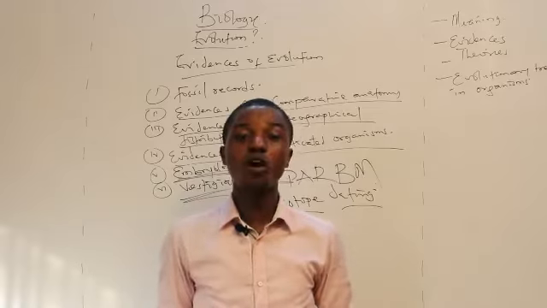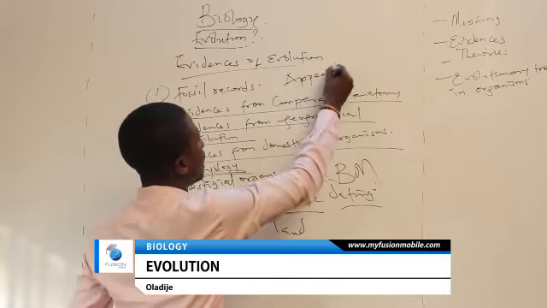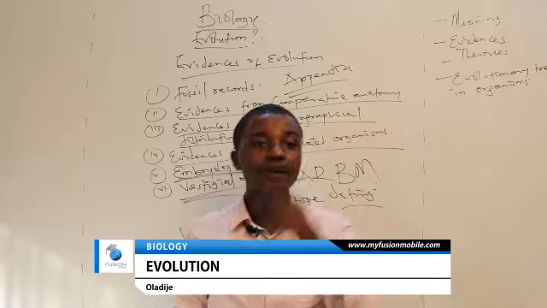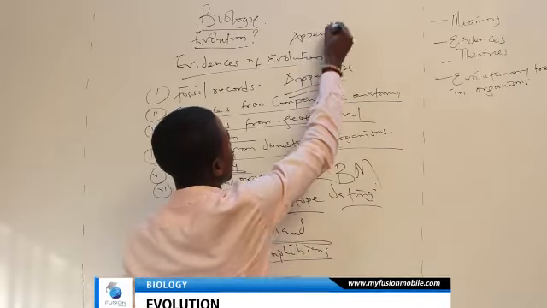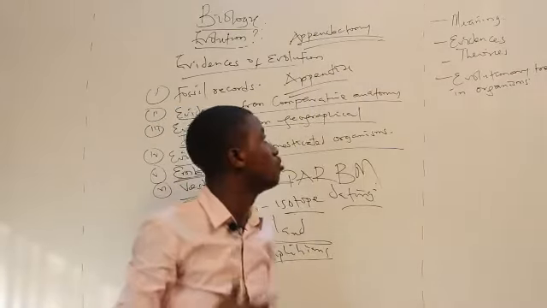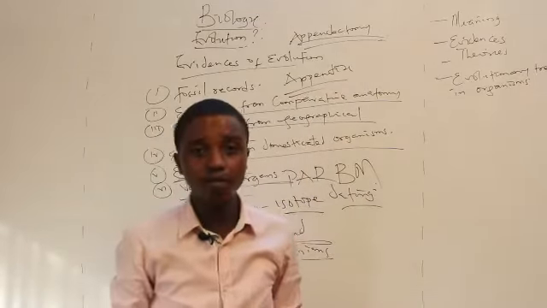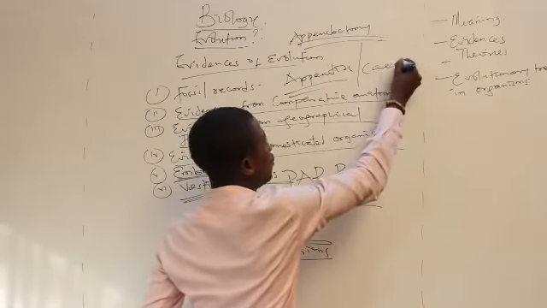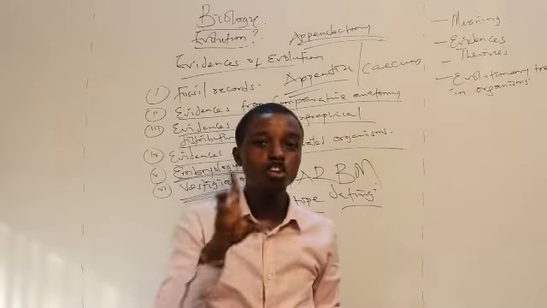A very good example, as we all know, is what? The appendix. The appendix in the human body has no specific function. Mind you, the surgical removal of the appendix is called appendectomy. As I said earlier, the appendix has no specific function in the body. As a matter of fact, the appendix is synonymous to the caecum in herbivores. They have no specific function, so to speak.